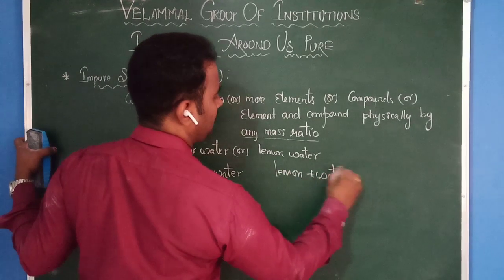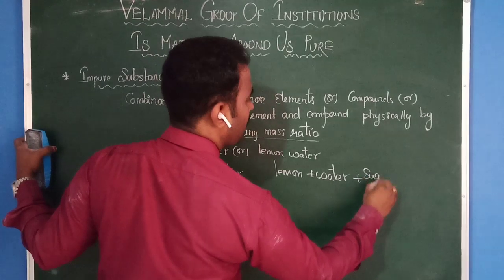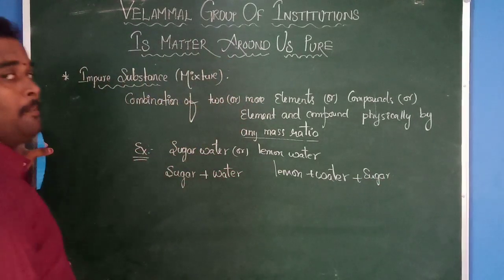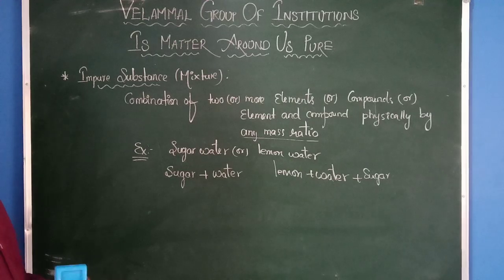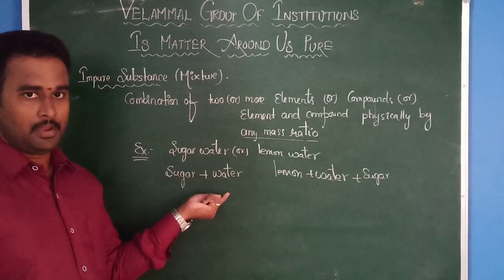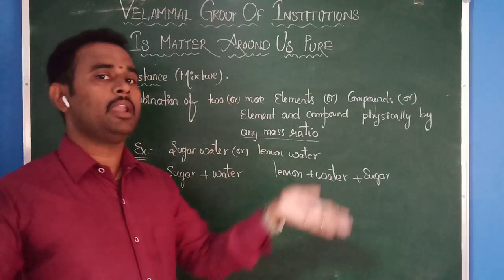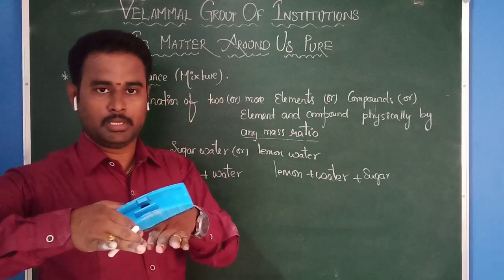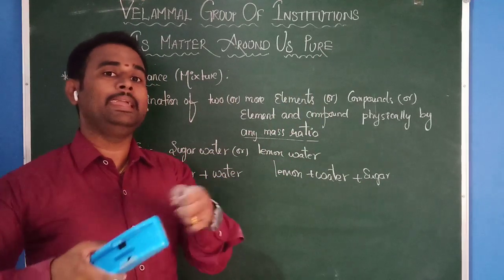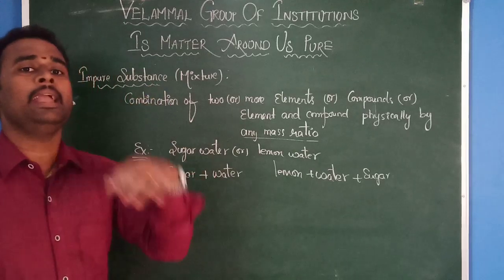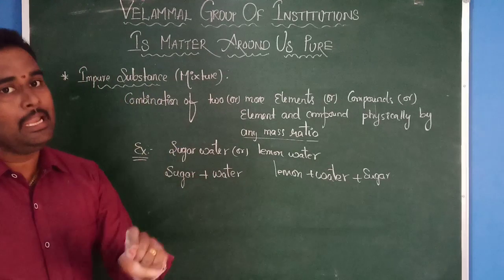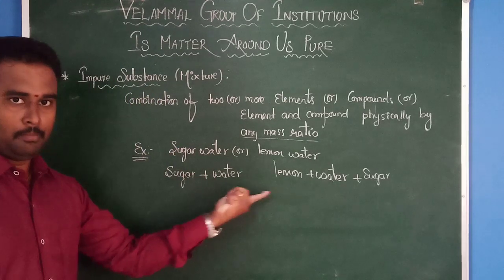If you want it sweet, you add sugar; if you want salt, you can add salt also. But whatever it is, there is no particular composition. You are just adding those two, not heating or doing anything chemically. Physically, you are adding these two.